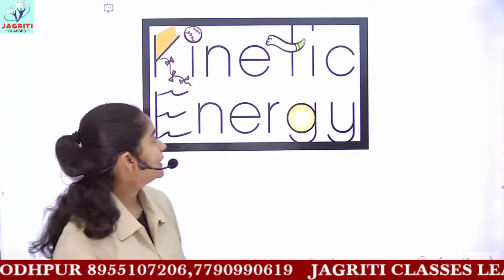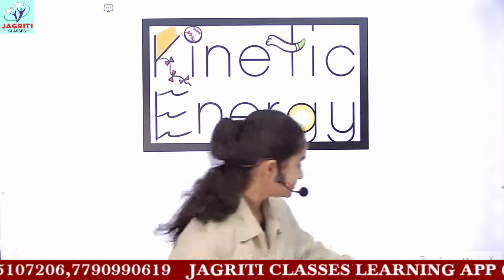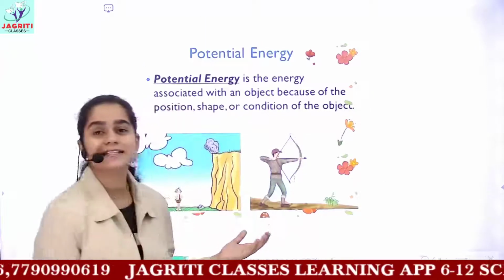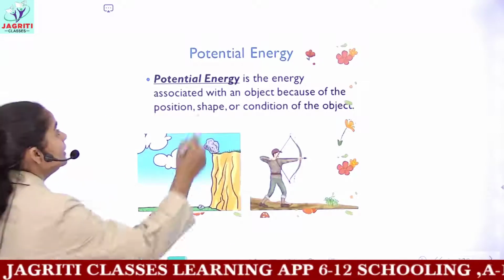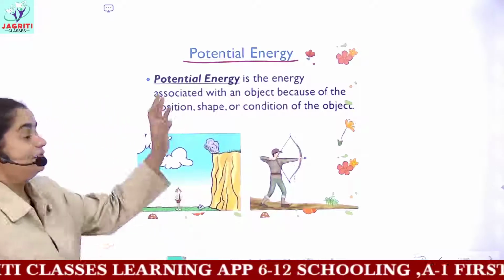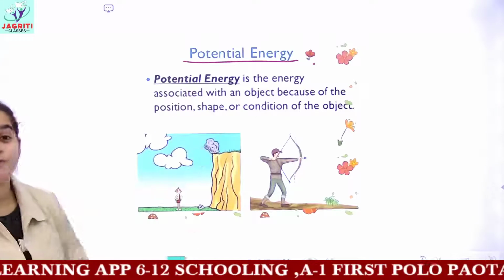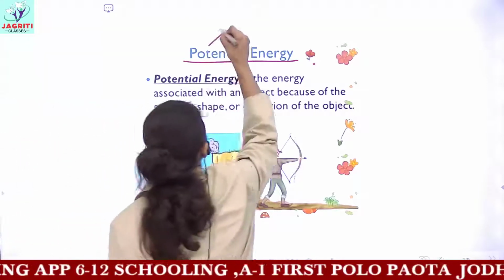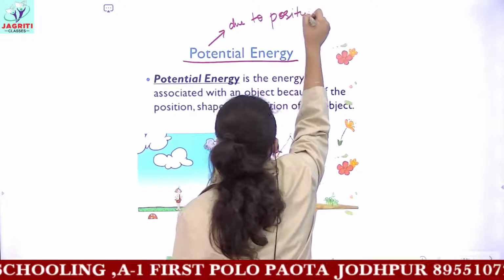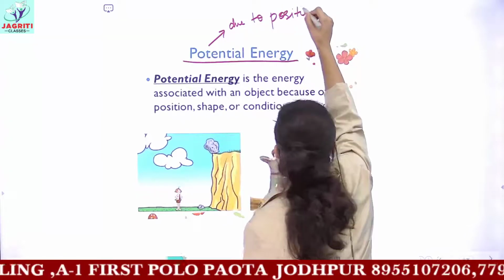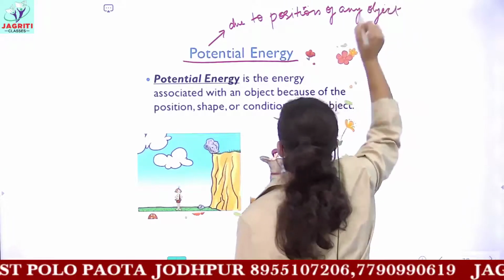So finally we have completed kinetic energy. Now we will be starting the next kind of energy which we have to deal with in detail in the chapter. It is potential energy. The definition or the concept of potential energy can be understood from the name itself. Potential energy is due to position. The energy which is due to the position of any object is known as potential energy.